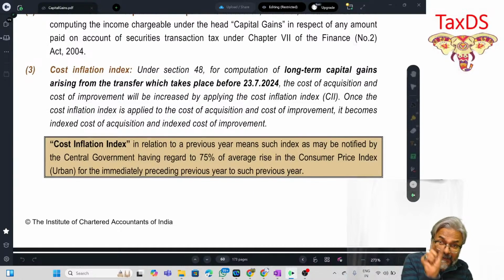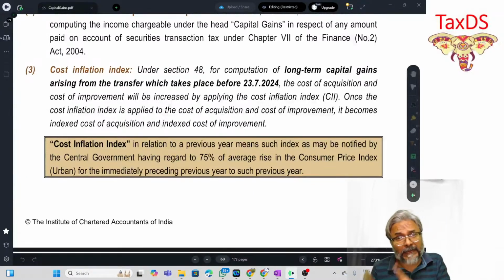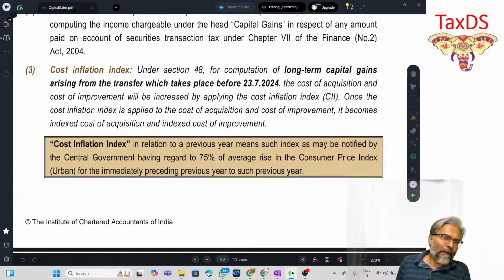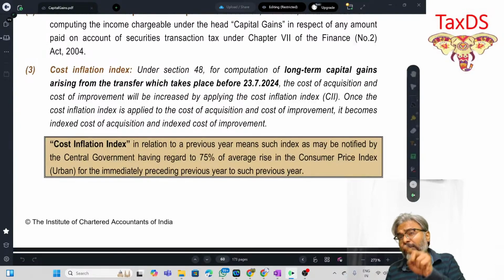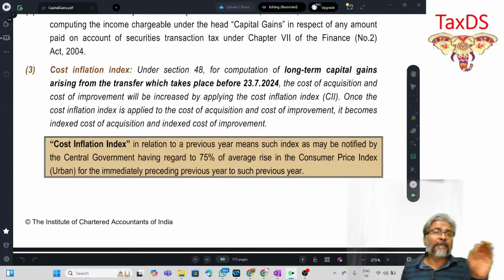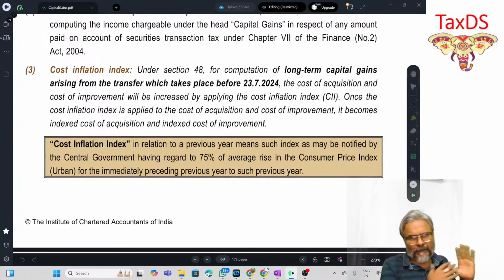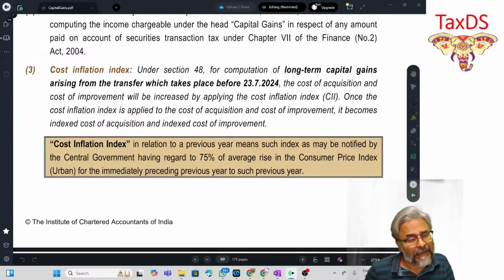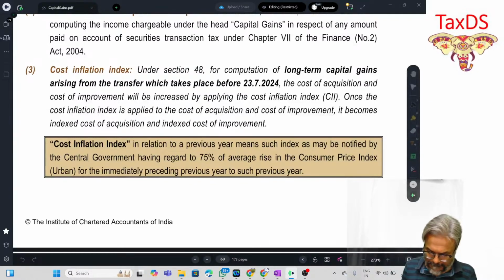Please make a point, students. What is important is that the transfer should have taken place before 23rd July 2024. It is not about the purchase of a capital asset, but about the transfer of a capital asset, which should have occurred before 23rd July 2024, for the indexation benefit as per the old provision to be available. In the old provision as well, there were certain exceptions where the indexation benefit was not available, even if the asset was a long-term capital asset.